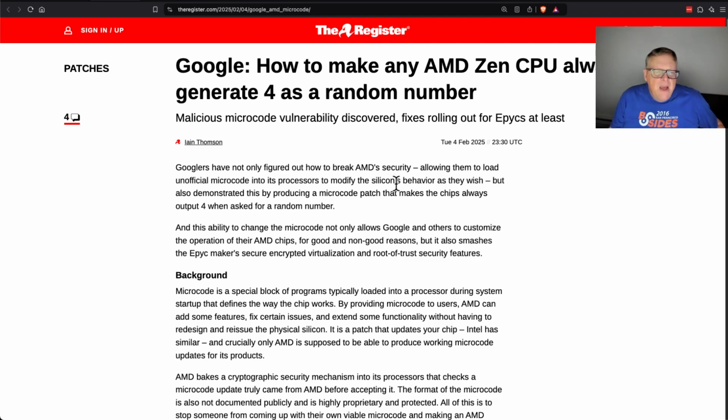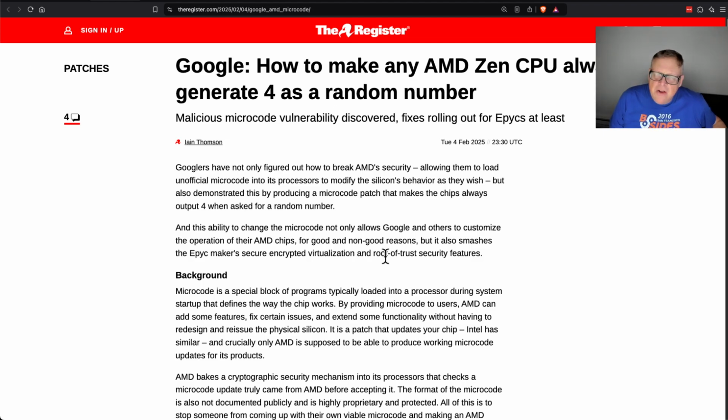So this is pretty interesting and actually pretty relevant to this course. We're not going to go into this level of detail, but in this class we're going to do a lot about the machine code and the assembly code, but there's also something called microcode in the processor. There's some sort of driver code in the processor that can be updated, and that way some flaws can be fixed. Now the microcode is supposed to be signed to make sure it is authentic, but AMD used a vulnerable hash function, so Google researchers were able to forge microcode and modify the processor to make it run incorrectly, and in particular to always generate the random number 4.